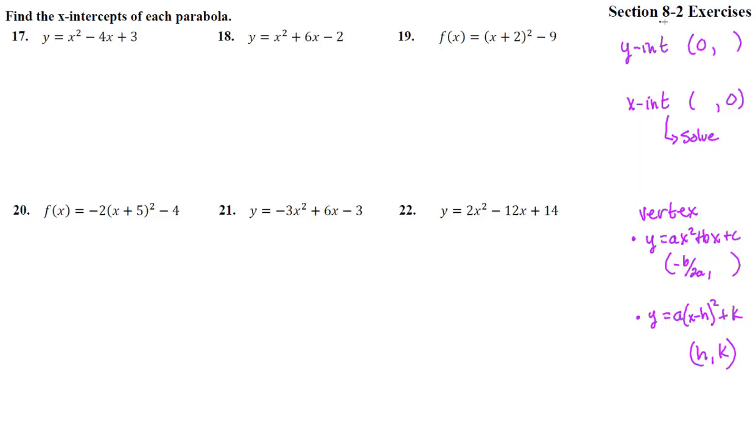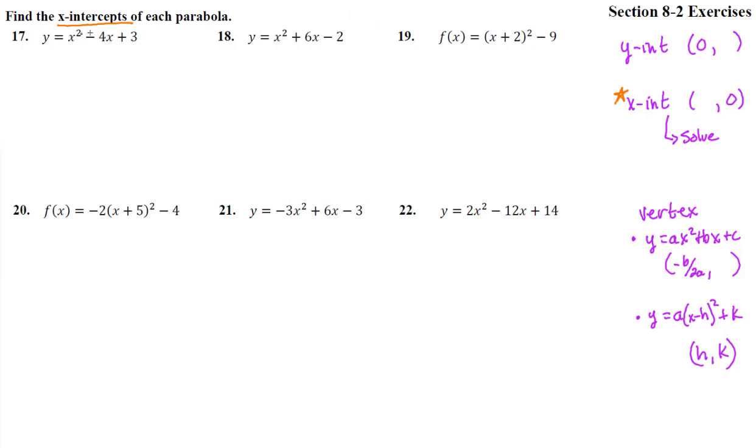Here we are in section 8-2, exercises 17 through 22. Notice we're trying to find the x-intercepts of each of these parabolas. And so we are right here with the x-intercepts, and it's like it always has been before. We're going to stick in 0 for y.